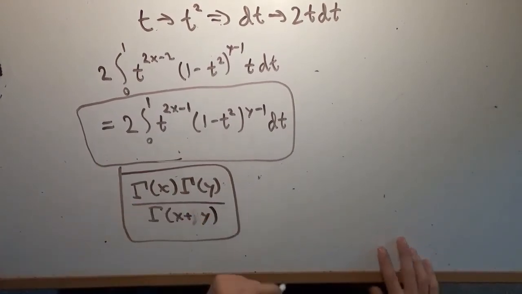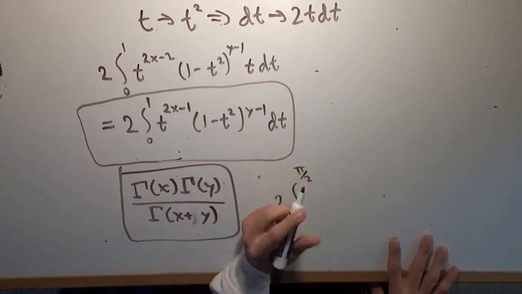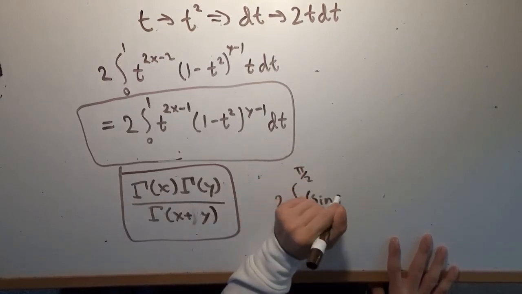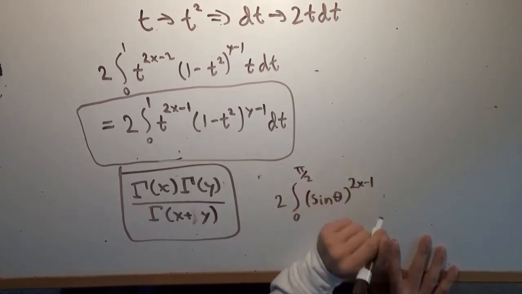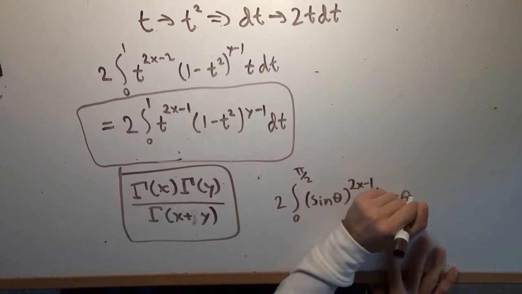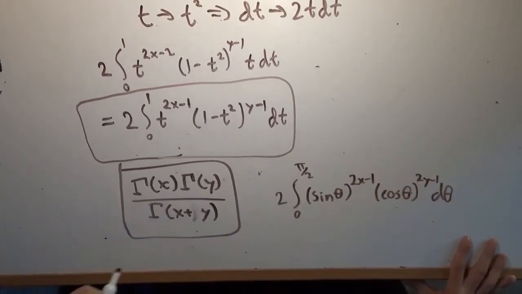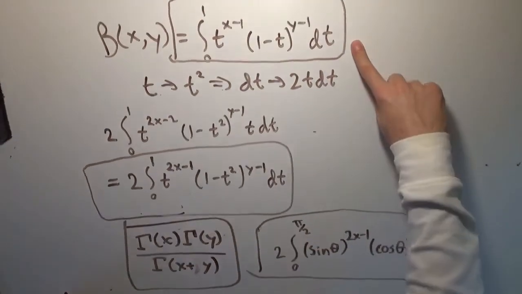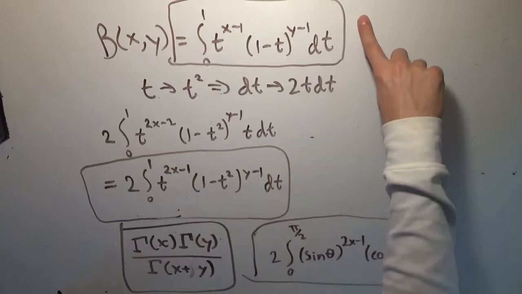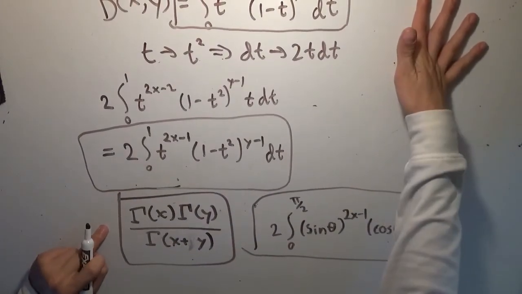And we have the version that we've used before, which is 2 times the integral from 0 to pi over 2 of sine of theta to the power of 2x minus 1 times cosine of theta to the power of 2y minus 1 d theta. Right? So we have these 4 representations. This one I've proven today. This one, using the definition of the gamma function, was the definition that we used to see what our goal was.